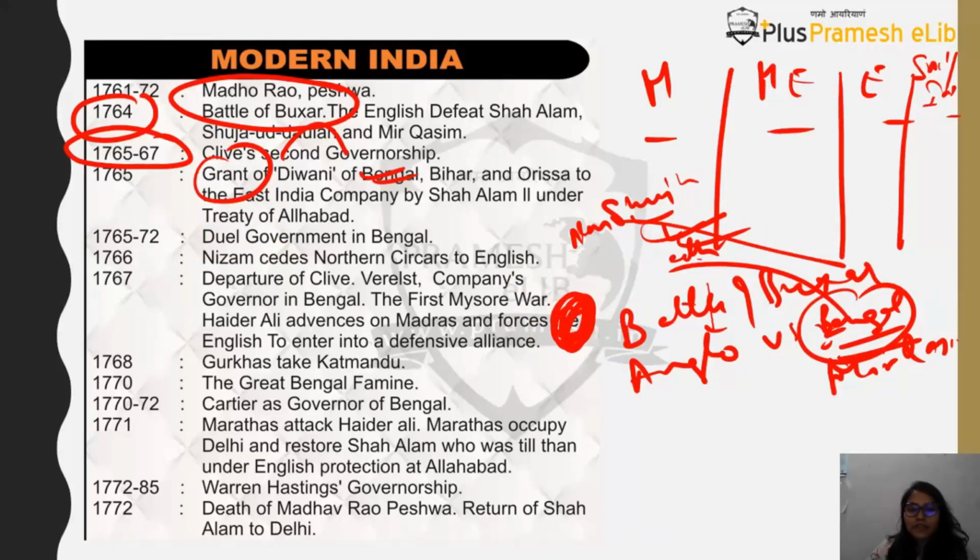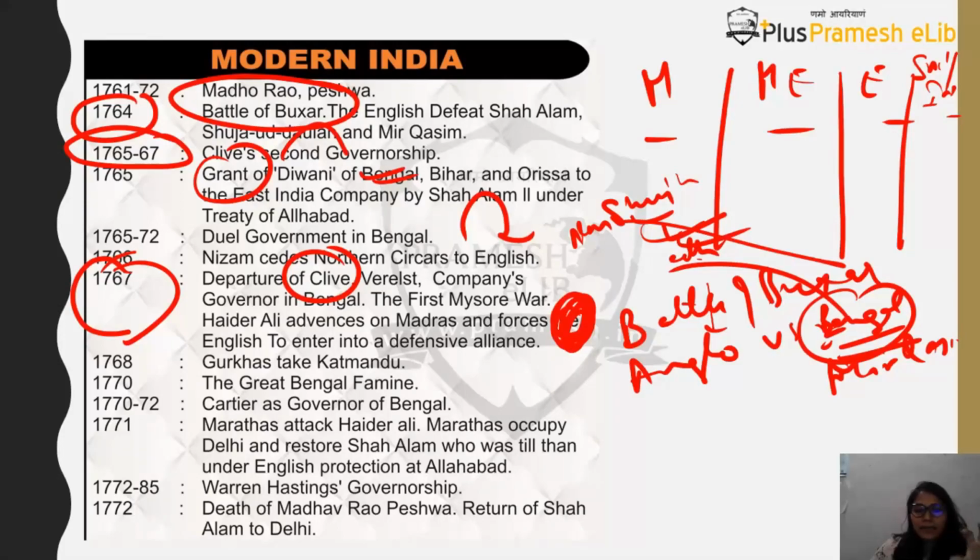Okay. So now after this you will find that in 1766, the Nizam, which is the Hyderabad region, ceded the territory of Northern Sarkars to the English. Okay, in 1767 you will find that Clive departed.